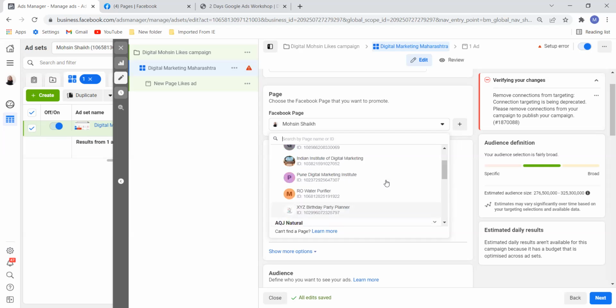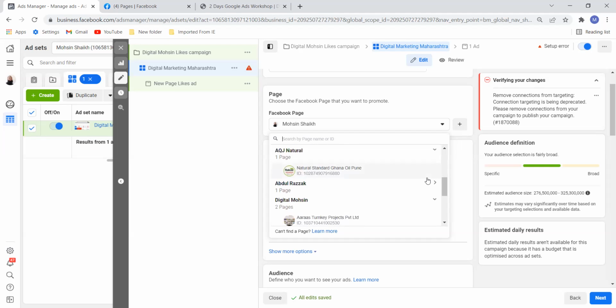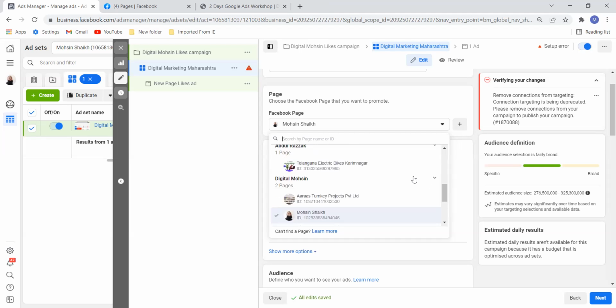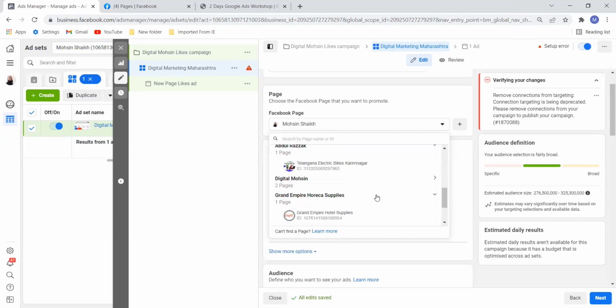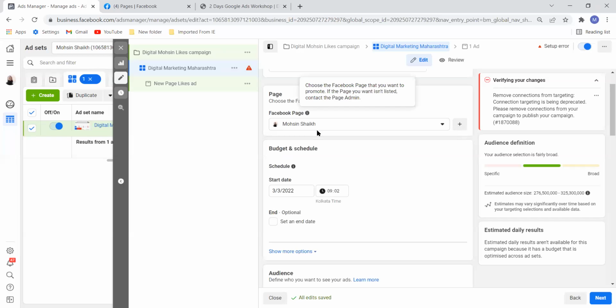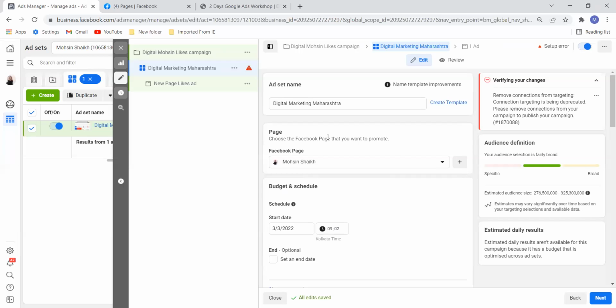All right, and I have here also one page, and then here I have one page. For example, I want only my page to run the campaign. So I will go ahead and select that page. So this is the reason why I told you to create the page. All right. And then Facebook page, I have selected the page.